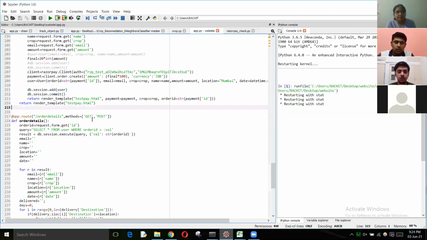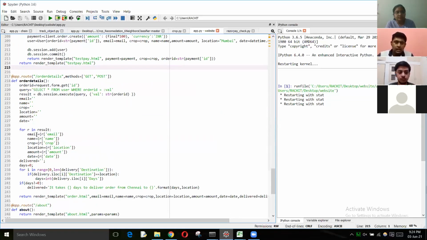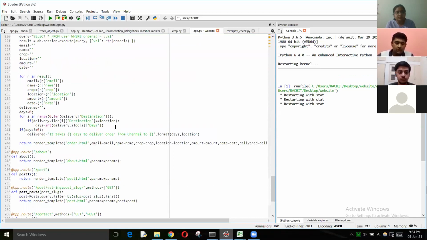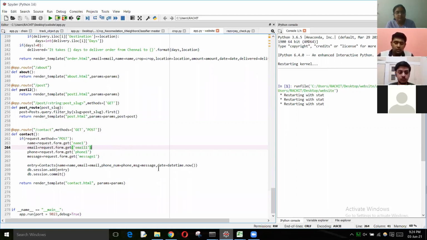Then comes the part of order details. In this tab of the website, the user has to input his order ID, which is unique for each user, and then all the details, that is email, name, crop, location, amount, will be printed on the screen. And then we have this contact section where if he has any query, he can input his name, email, phone, and the message. And in our contact table of the PHPMyAdmin database, all the queries will be stored, and we can respond to him as quickly as possible.